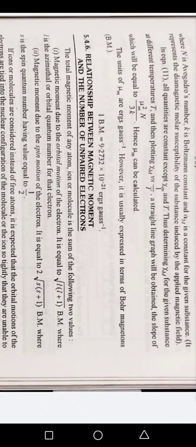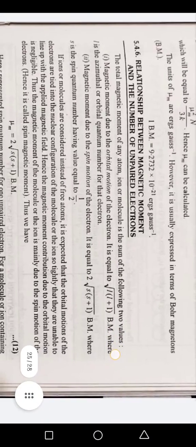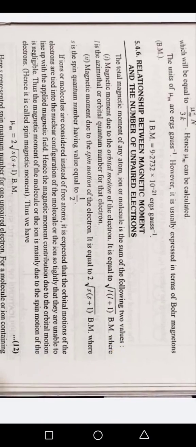5.46 Relationship between magnetic moment and the number of unpaired electrons. The total magnetic moment of any atom, ion or molecule is the sum of the following two values. Number 1, magnetic moment due to orbital motion of the electron, it is equal to root l(l + 1) BM, where l is the azimuthal or orbital quantum number for that electron.